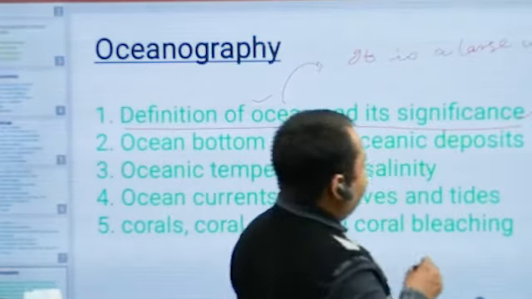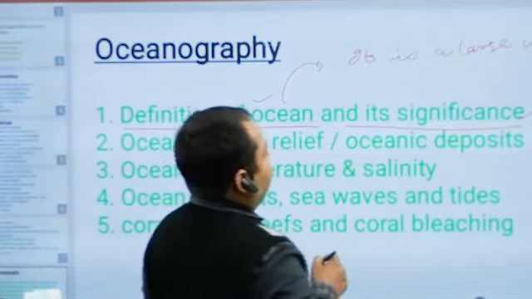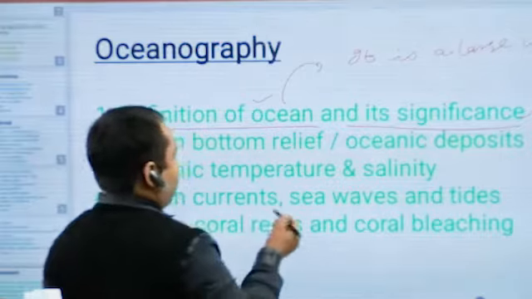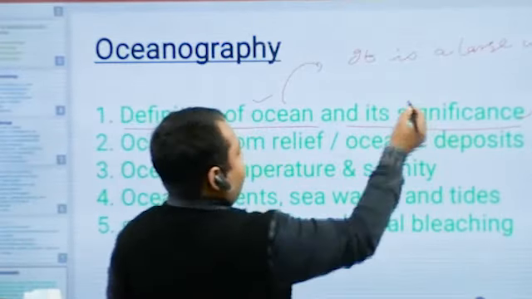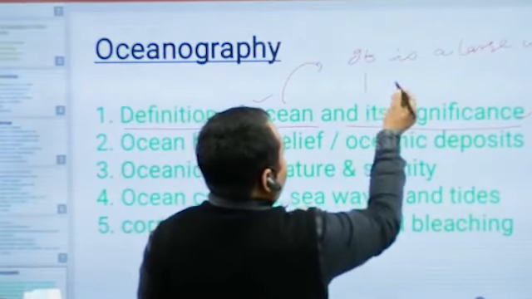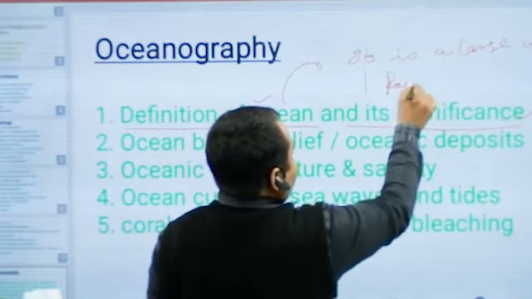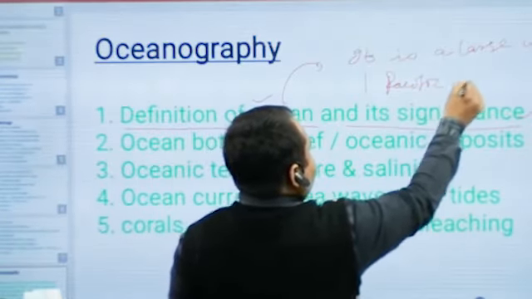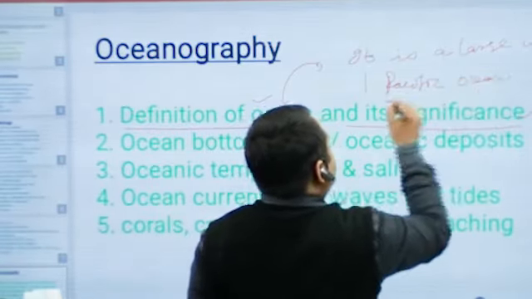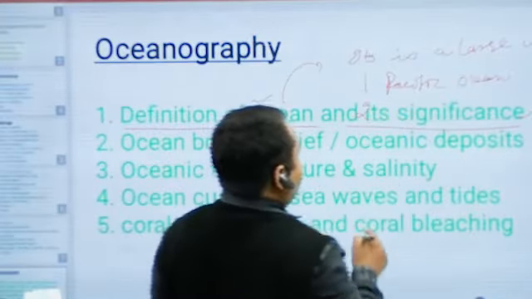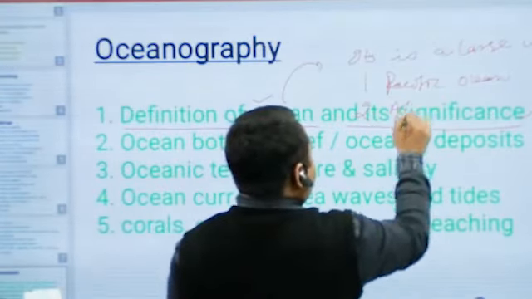There are five oceans on earth, right? One is the Pacific Ocean, the largest ocean. Second, the Atlantic Ocean.